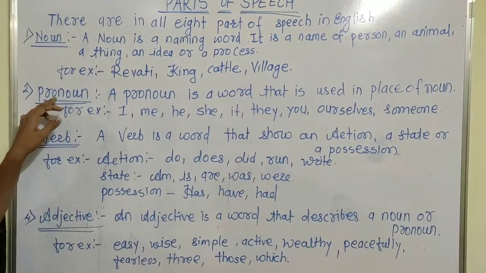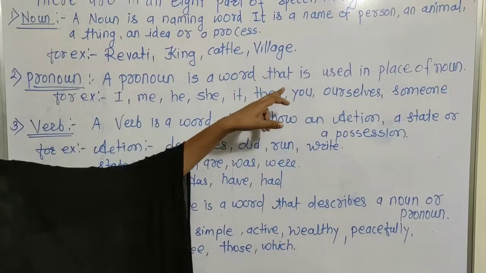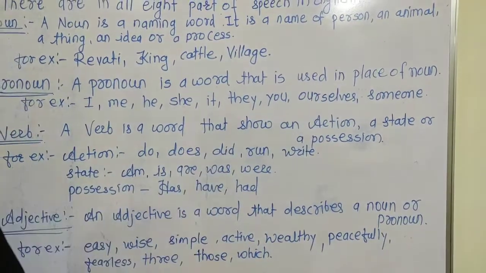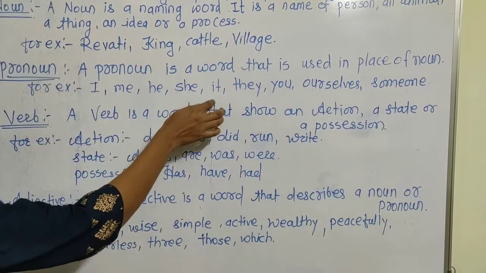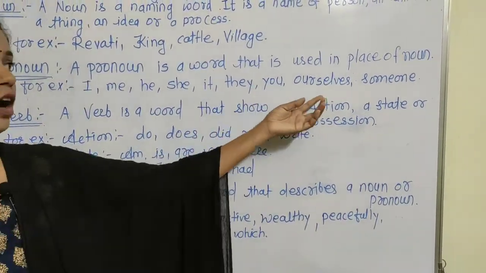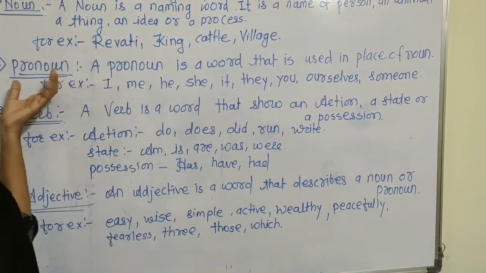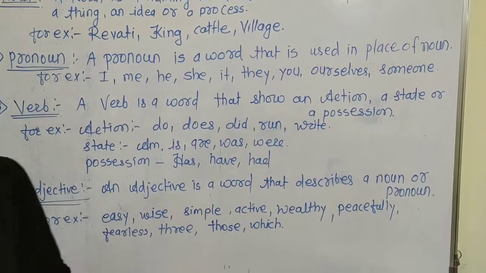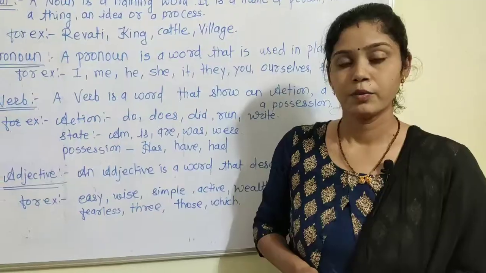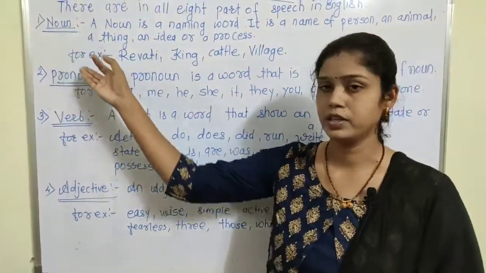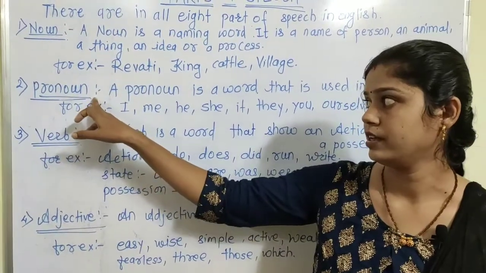Second, pronoun. What is meant by pronoun? A pronoun is a word that is used in place of a noun. For example, I, me, he, she, it, they, you, ourselves, someone. All of those are pronouns. We use the pronoun in sentences by replacing the noun. We can't always use a noun in a sentence, so we use pronouns.